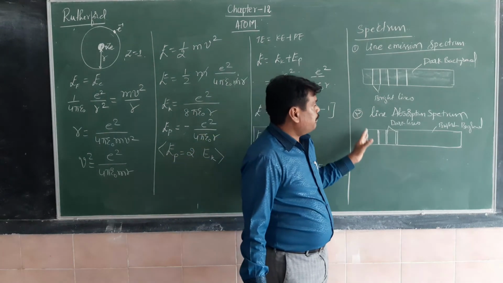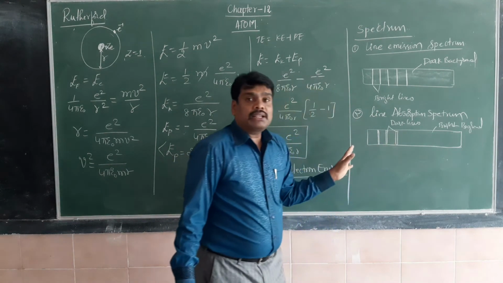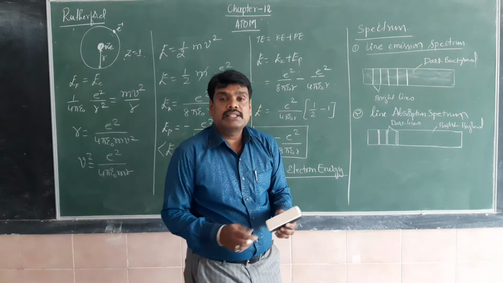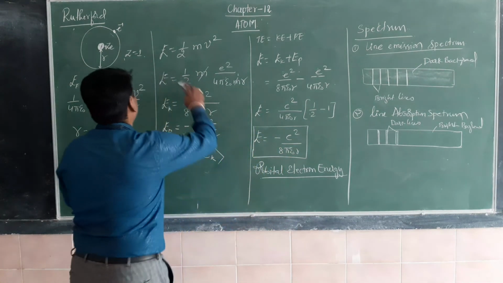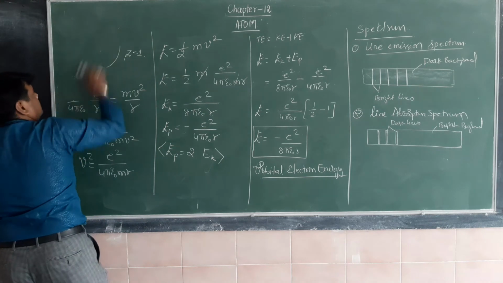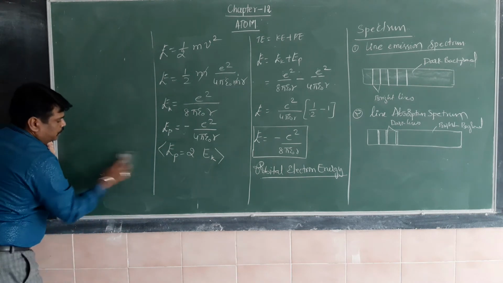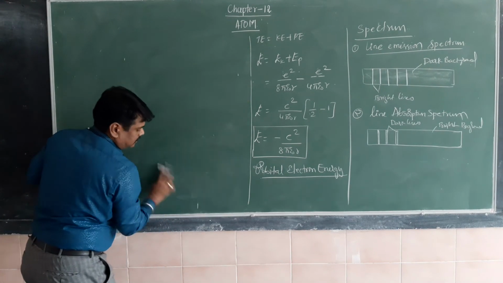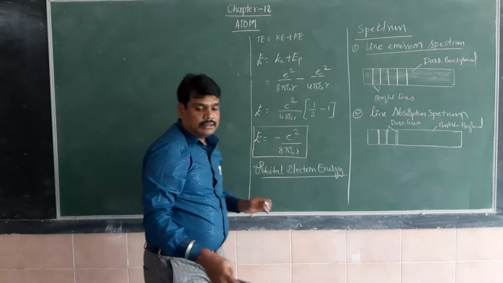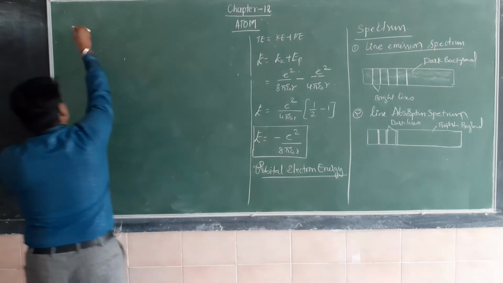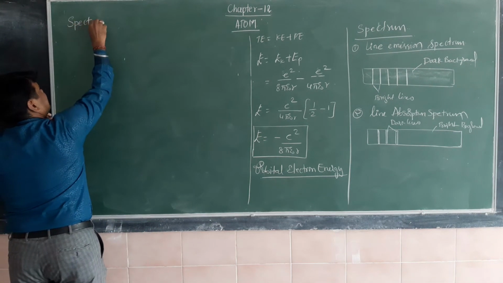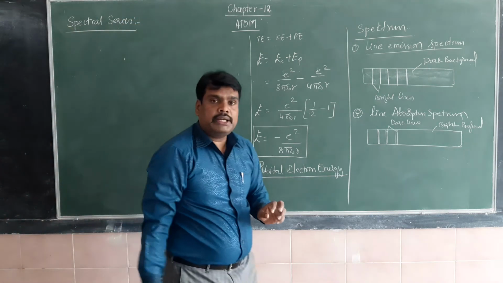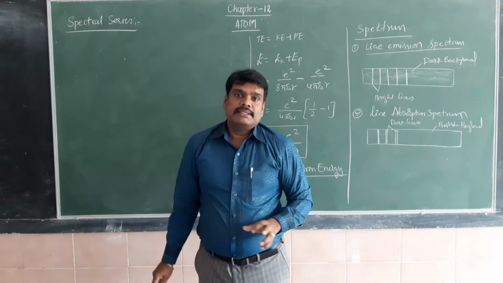These lines are called spectral series. The first spectral series was observed by Balmer. He was a high school teacher who used to teach only high school students. He discovered the first spectral series. The first spectral series was observed by a person whose name is Balmer.